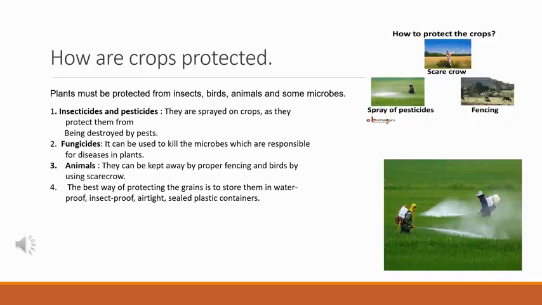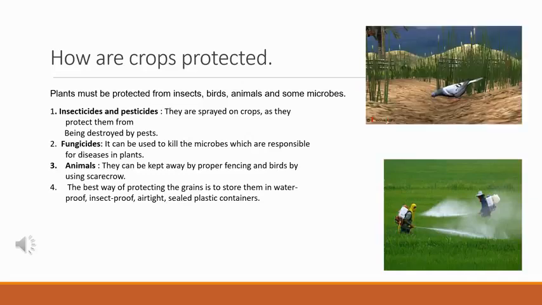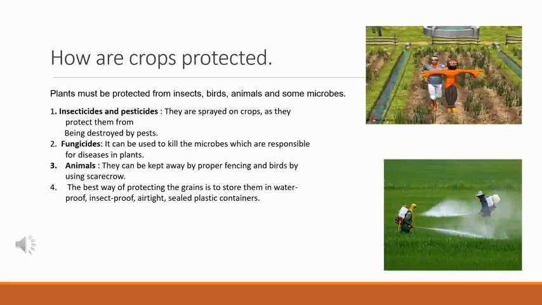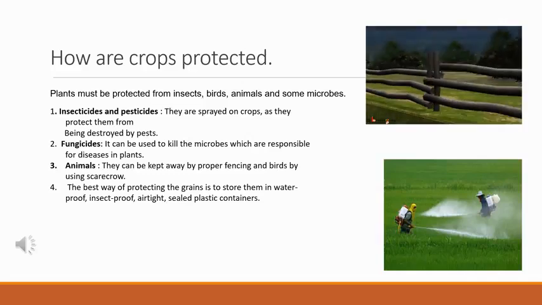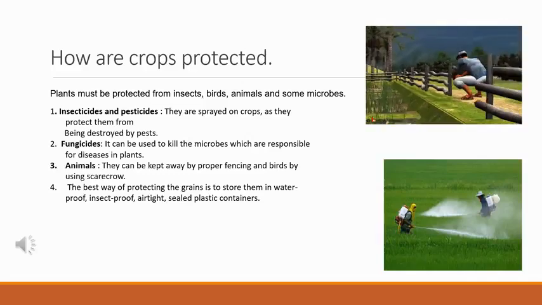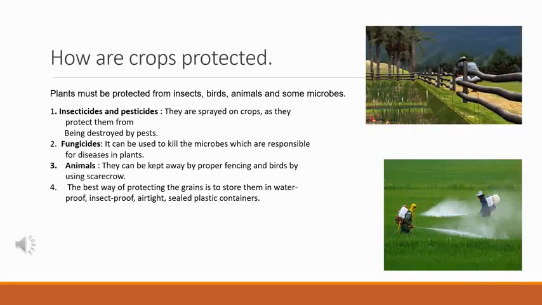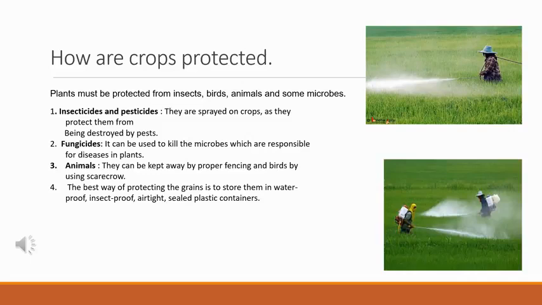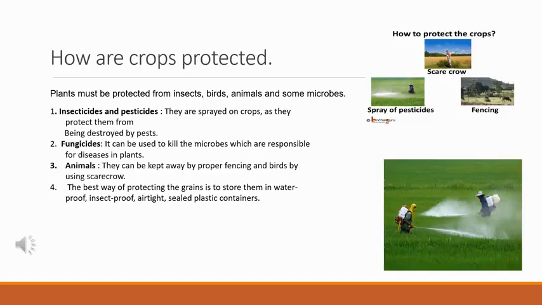To protect our vegetable crops, the farmers follow many steps. They put scarecrow to drive away birds. They put fence to keep away cows, goats, and other grazing animals. And if required, spray pesticides to kill insects. That's a lot of work.